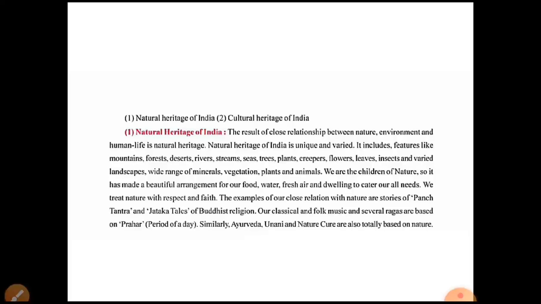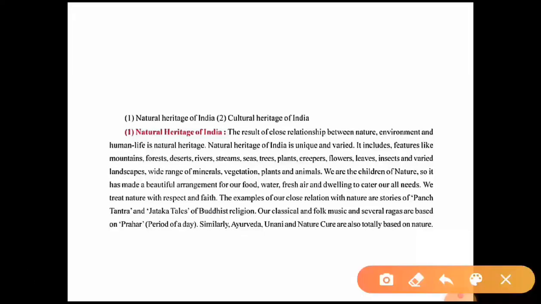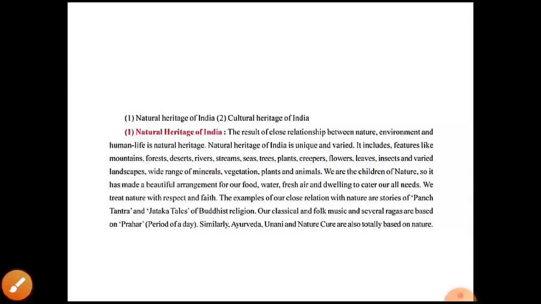Okay, it includes features like, what all features will be included within the natural heritage of India? So the features like mountains, forests, deserts, rivers, streams, seas, trees, plants, creepers, flowers, leaves, insects and varied landscapes, wide range of minerals, vegetation, plants and animals. Okay, so all these things are included within the natural heritage of India.